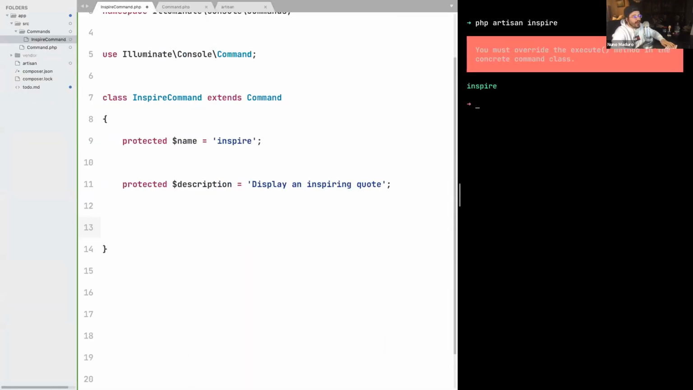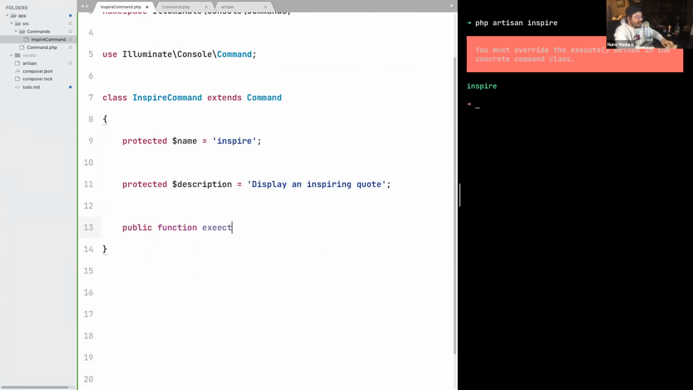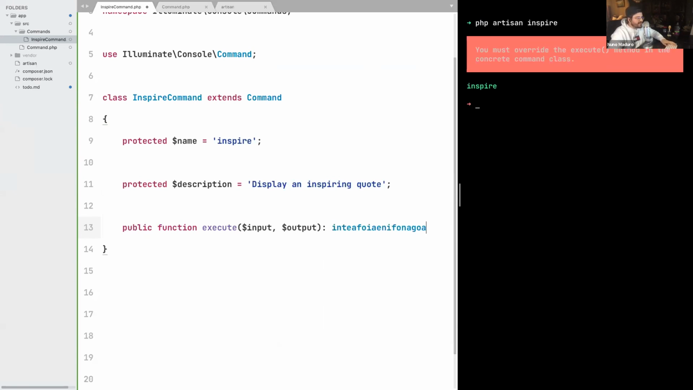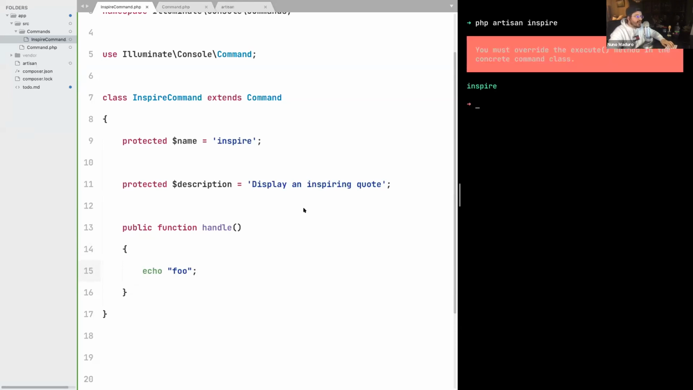But if I type that now, I get this error coming from Symfony once again saying, you must override the execute method of the concrete command class. Basically, Symfony is saying, all right, you need to create an execute method that receives the input and receives the output, and then you need to have a return type int, and so on. So this is already too much typing for me. I would like to just use the Laravel API, which is a method called handle. And once we are in the handle method, I would like to type foo, for example, but still I get the issue. You need to override the execute method.